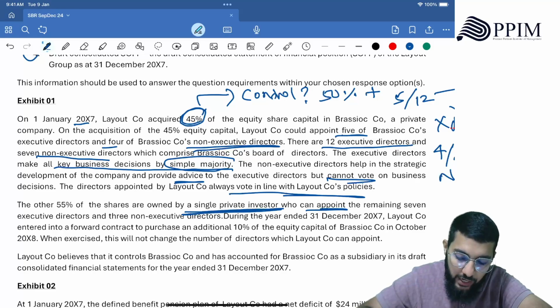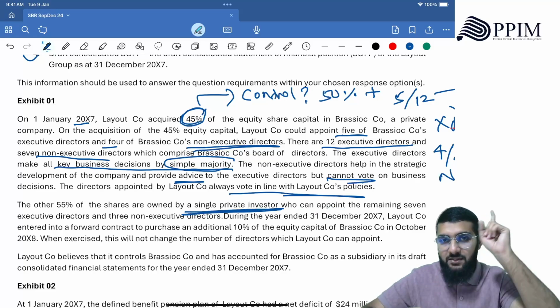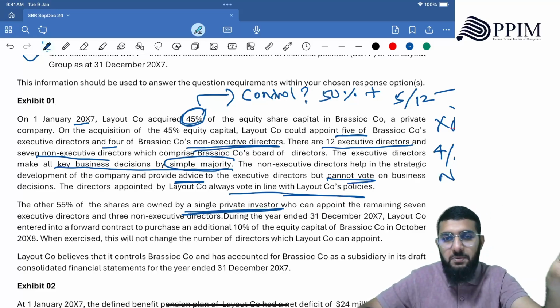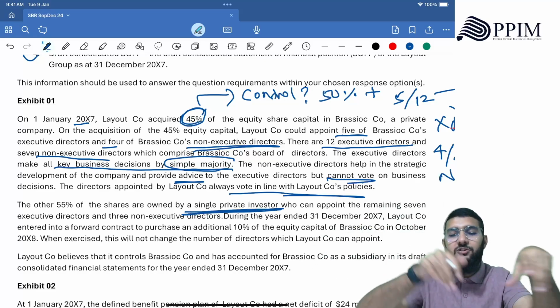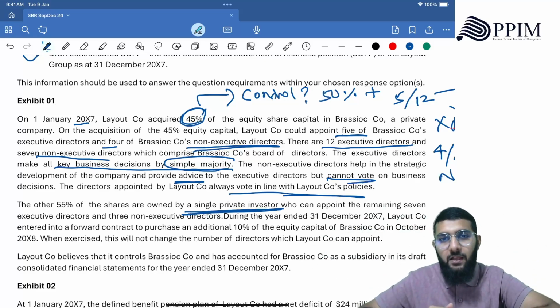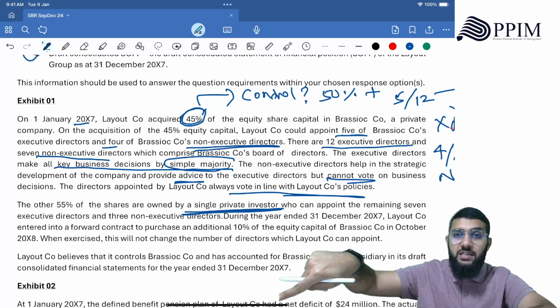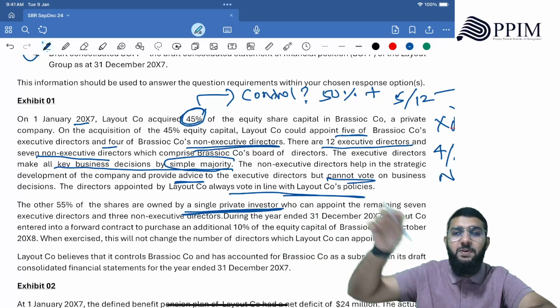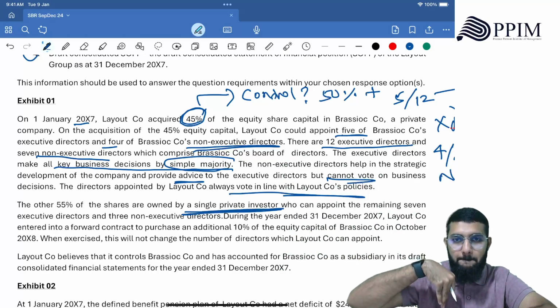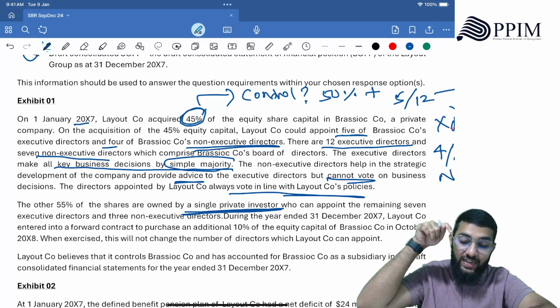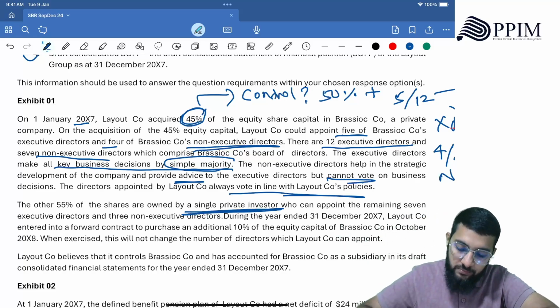Single, not dispersed. 55% owned by a single person means that person has the control, not the 45%. Because 55% can appoint 7 executive directors, the majority is appointed by that person. That also clarifies there is no control.